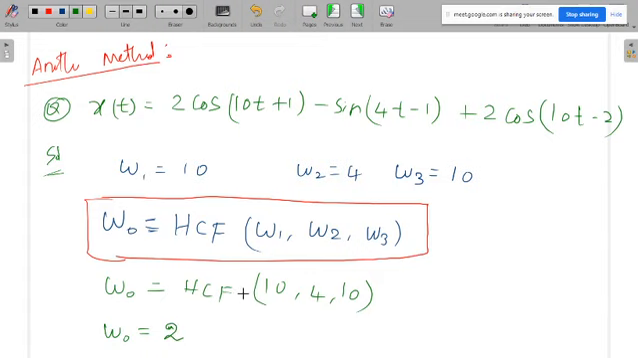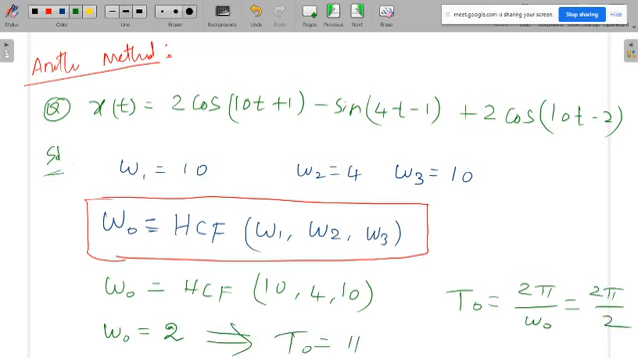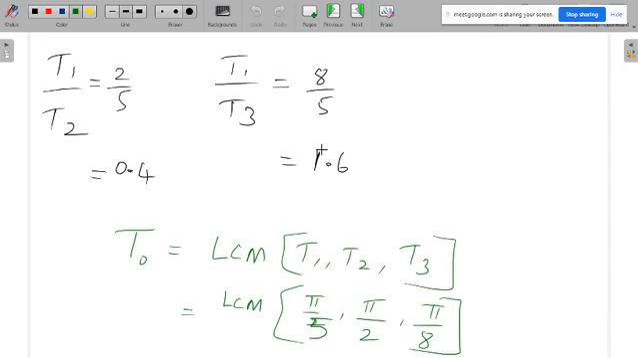Once you know omega naught, how do you calculate T naught? T naught is always related with 2 pi divided by omega naught. 2 pi by 2, what is the omega naught value? 2. So are you getting the same answer or not? Yes, you are getting it, because T naught is equal to pi seconds.